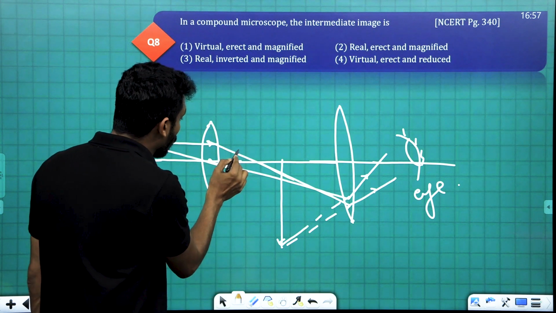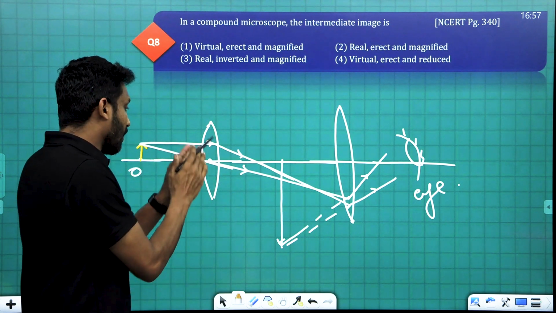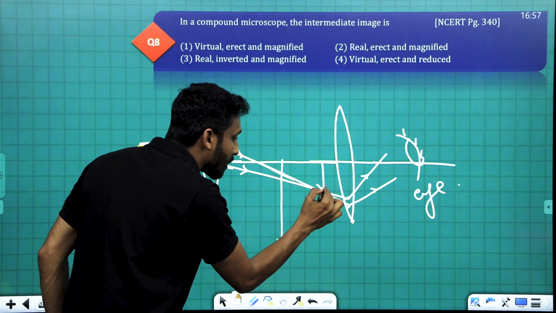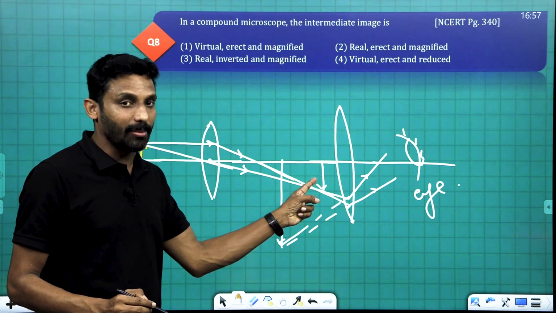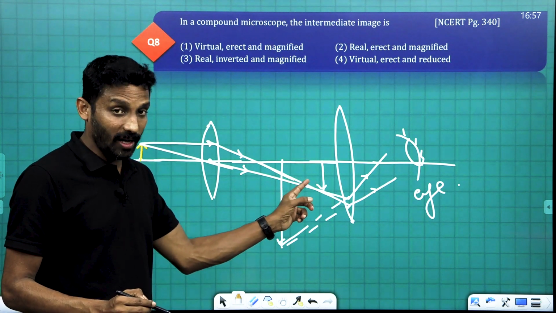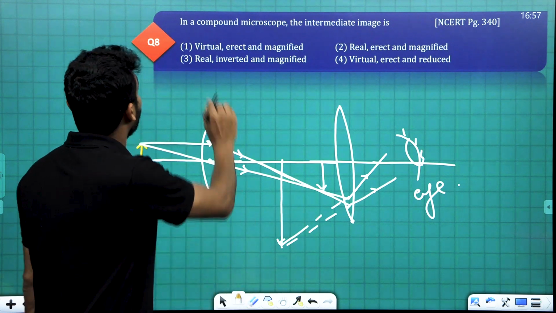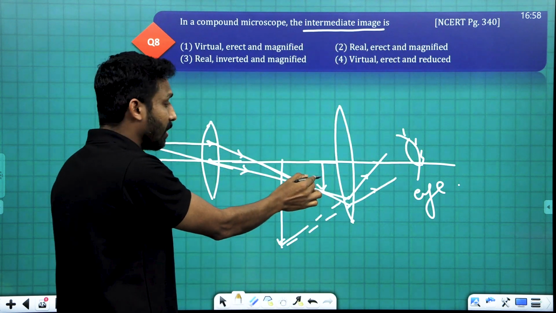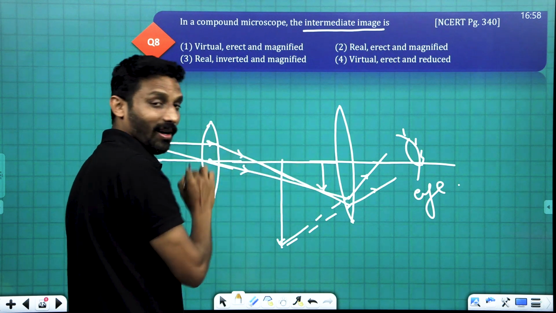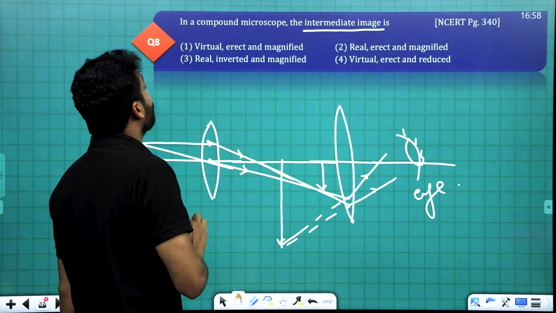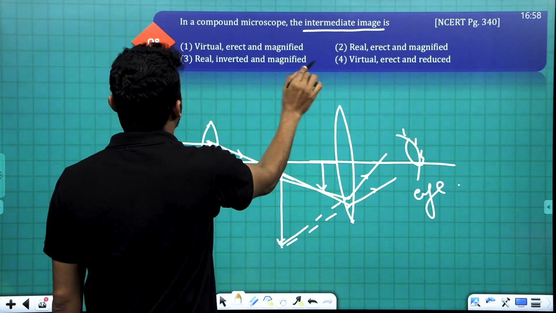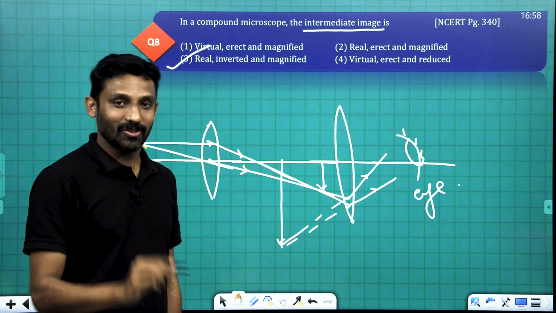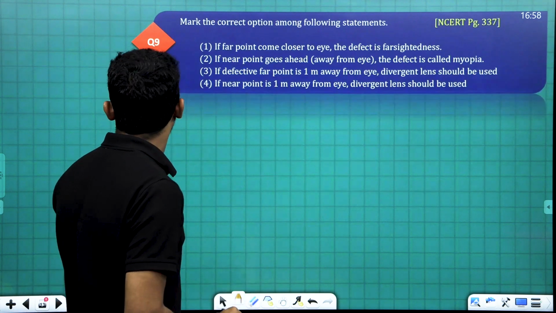Clear? And these two rays, after passing through the objective lens, are converging here. See? Converging here. And this is a real inverted enlarged image, and this is the intermediate image. In a compound microscope, the intermediate image is inverted, real, and enlarged. Real, inverted and magnified is option C. That's the answer of the question. It's very easy. Yes. The next one, number 9th.